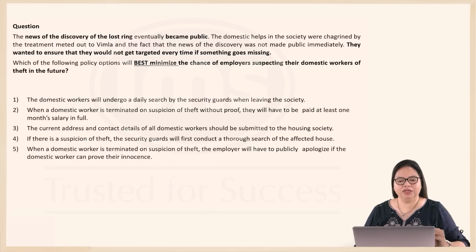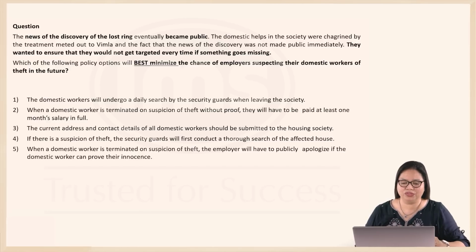Question 3. The news of the discovery of the lost ring eventually became public, and the domestic workers in the society were chagrined, were really angered by the treatment given to Vimla, and that the discovery was not made known immediately. They wanted to ensure that they would not get targeted every time if something was missing.